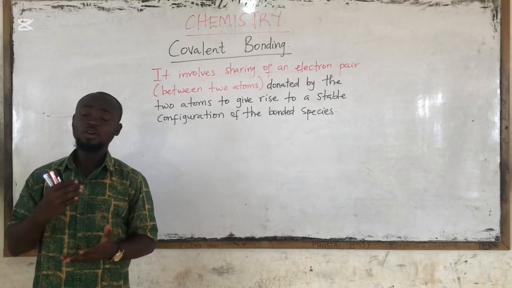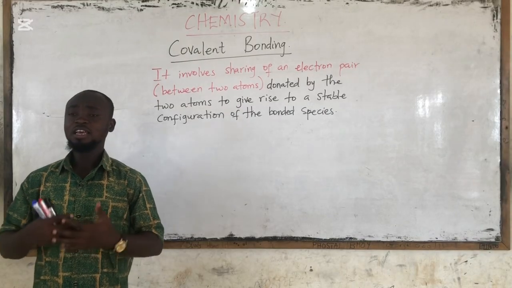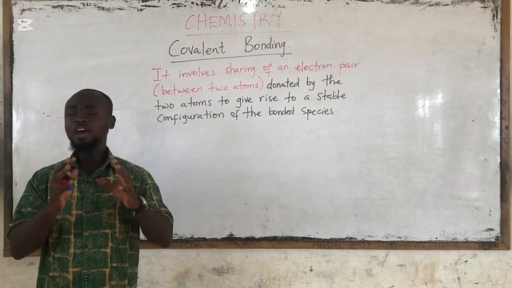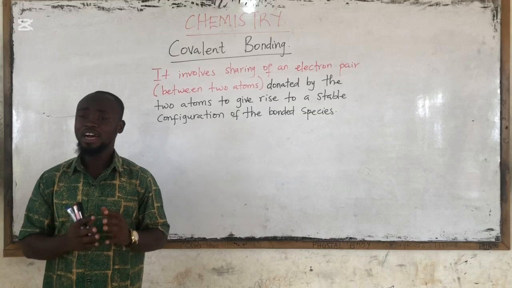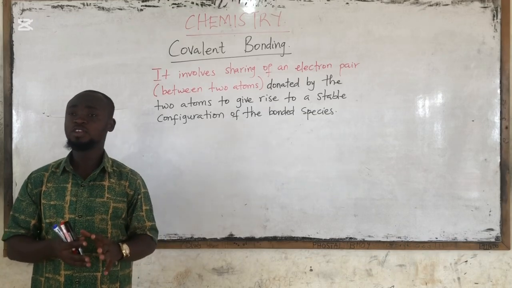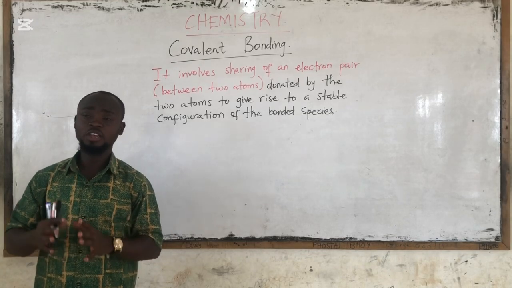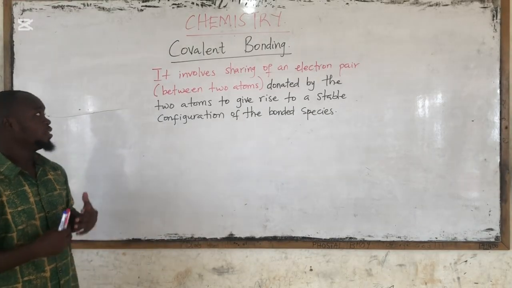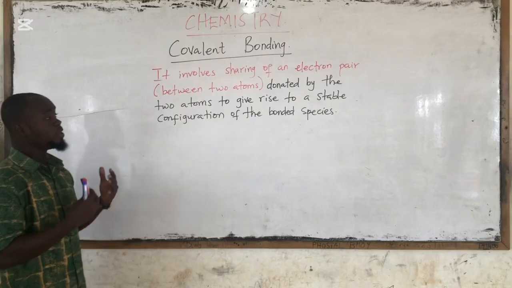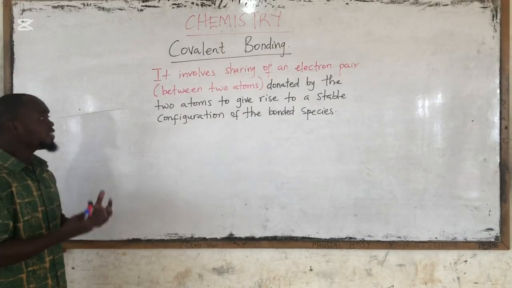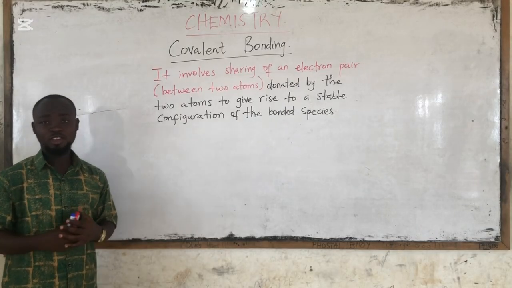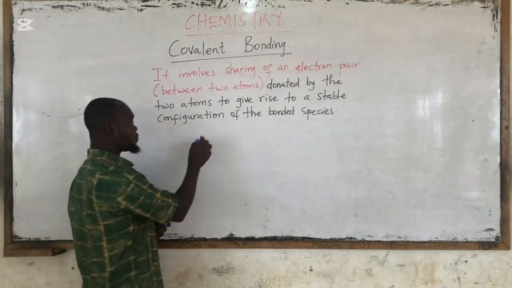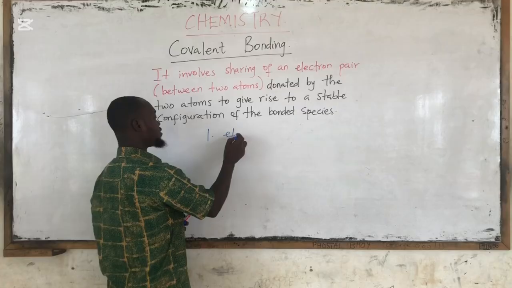Is that okay? And once the sharing takes place, the atoms involved in this bond tend to have more electrons to enable them attain stability in terms of the duplet stability or the octet stability. Is that okay? So covalent bonding involves sharing of an electron pair between the two atoms, which is donated by these two atoms to give rise to a stable configuration. But please don't forget, covalency involves, one, electron donation.